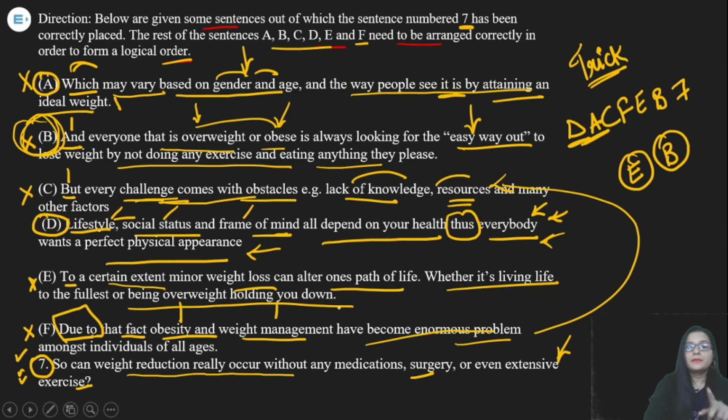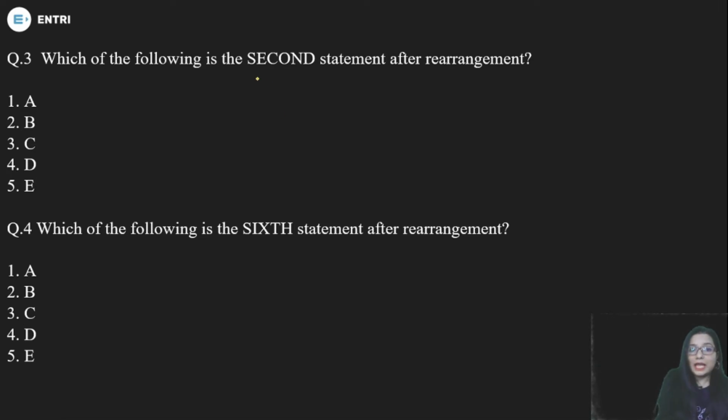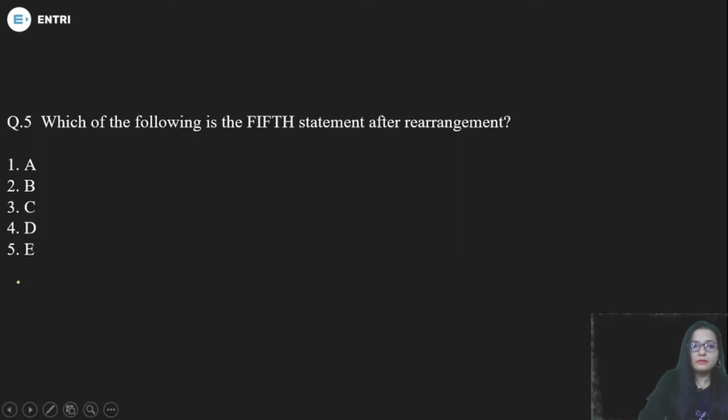First statement is statement D. Okay, so what would you mark? You have to mark 4, which has D. This is your first statement. Understood? Now which of the following is the third statement? Third statement is C, so mark C. Which is the second statement? Second statement is A, so mark 1. Which is the sixth statement? Sixth statement is the one used just before the seventh statement, which is fixed, and that is B. Okay, which of the following is the fifth statement? And the fifth statement was E, so you have to mark number 5.